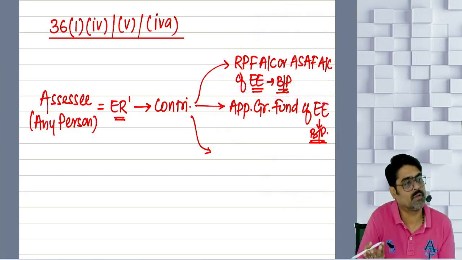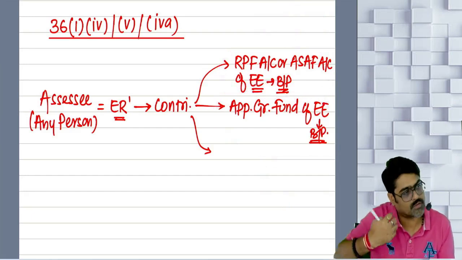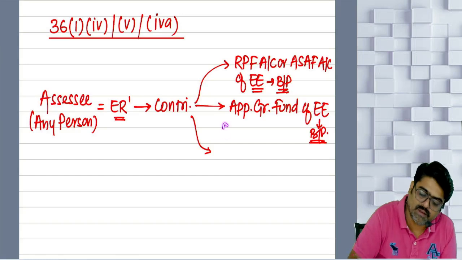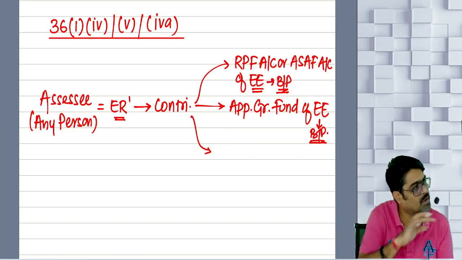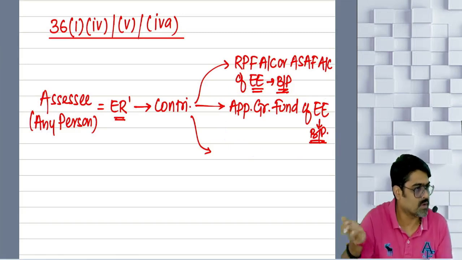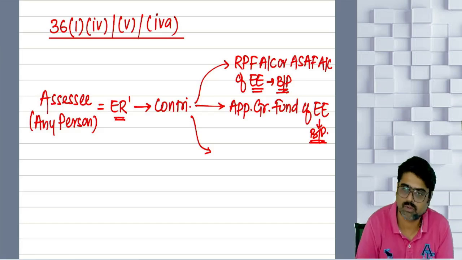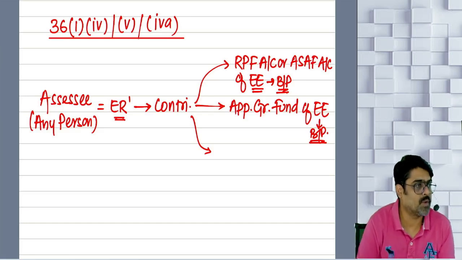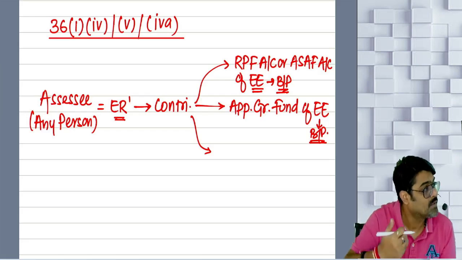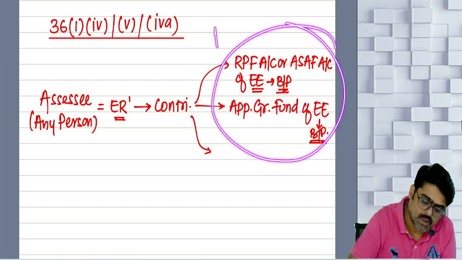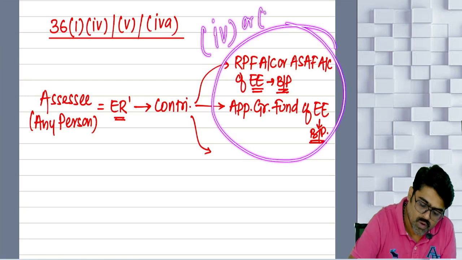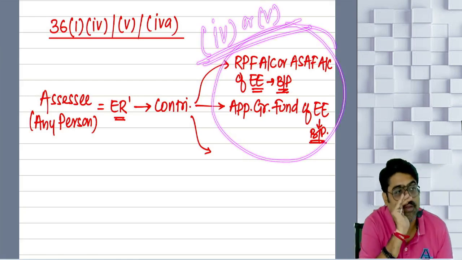So clause 4 says that this contribution will also be treated as your expense. Claim it as a deduction. And clause 5 says that this contribution will also be treated as your expense. Claim it as a deduction. So from your business income, you can take the deduction for these two expenses. Whatever contribution you are making to RPF account of your employees, ASF account of your employees, or whatever contribution you are making to employees approved gratuity fund account. Understood? But this will be allowed under clause number 4 or clause number 5 subject to 43B.